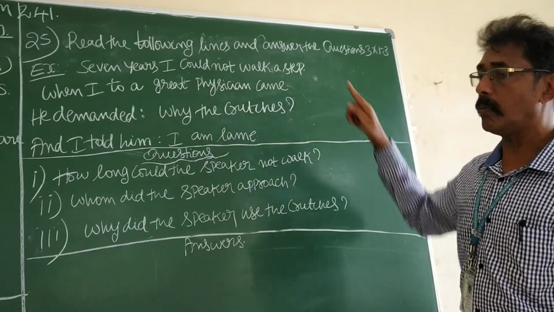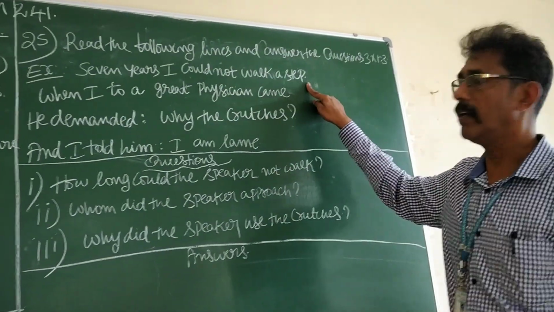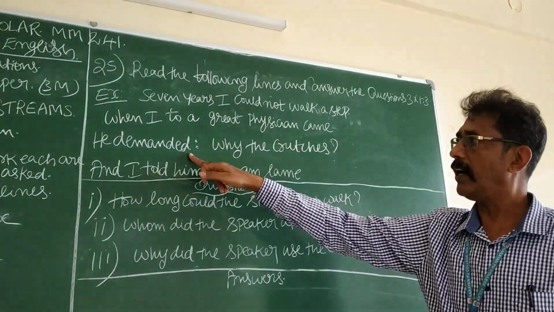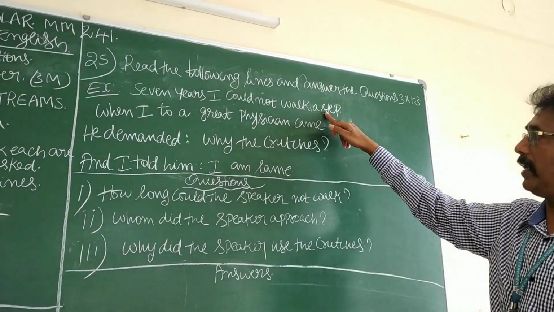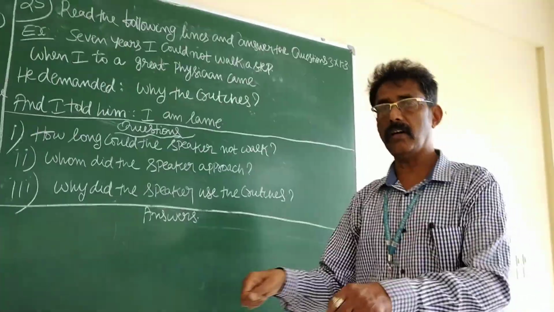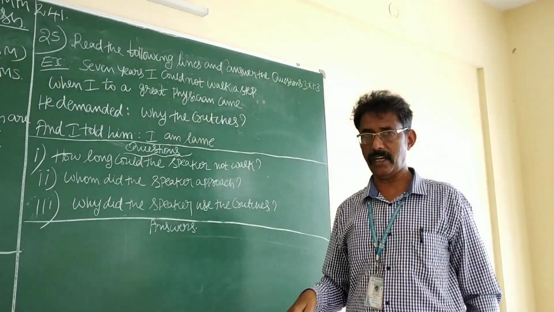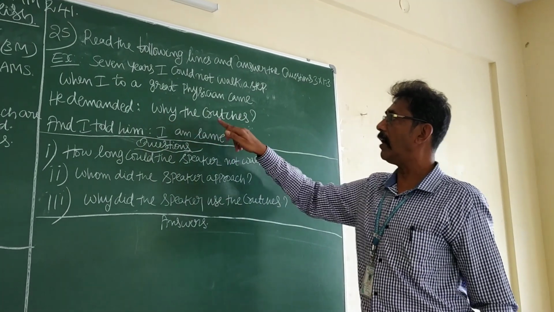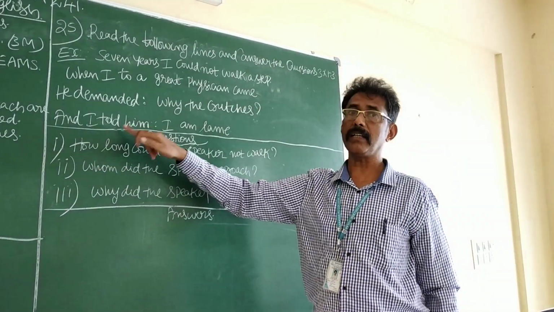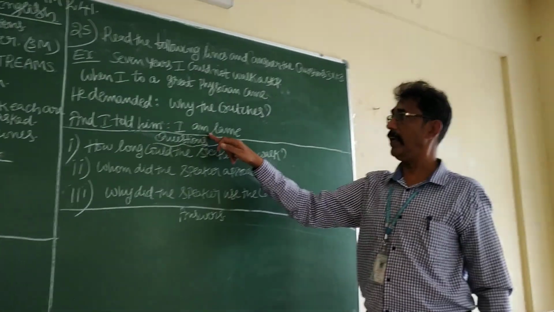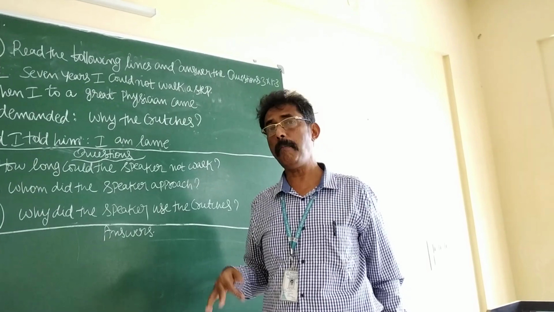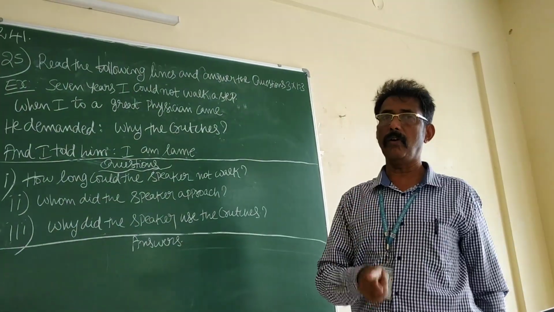Now, the speaker could not walk one step for 7 years. Then he went to a doctor, a great physician. Then the doctor asked him why this speaker was using crutches. Crutches means what? A walking stick or stand to walk easily. The speaker told the doctor that I am lame. Lame means what? Kunta. He doesn't walk properly, imbalanced. It is the meaning.